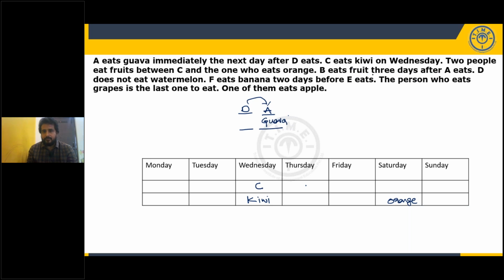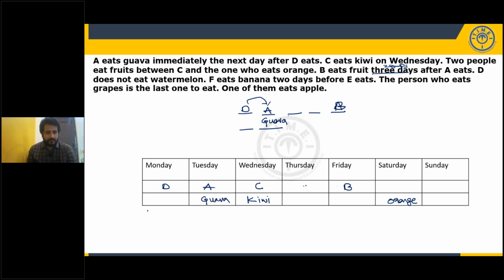B eats fruit 3 days after A. So 3 days after A means there should be 2 gaps: 1 gap, 2 gap, A. Here will be B. Now where can I fix that? D and A should be in consecutive positions. D and A, 2 gaps, not possible. So the only possibility is here: D, A, and A eats guava. 1, 2, and B will be on Friday.